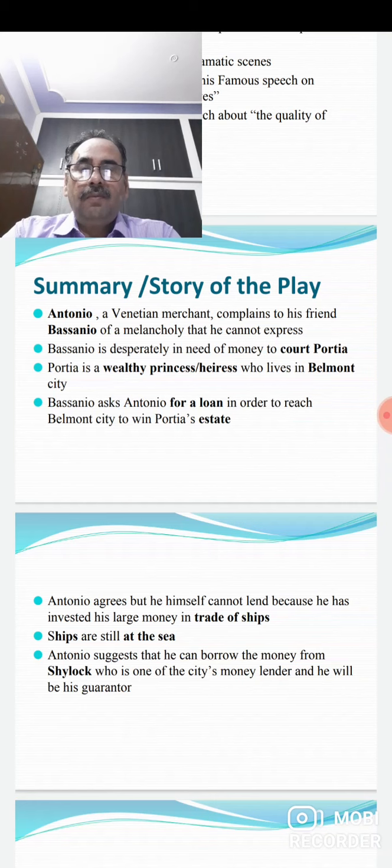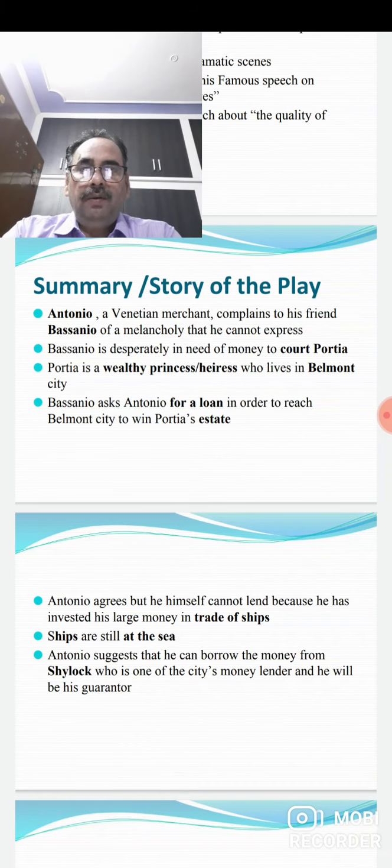So, Bassanio wanted to marry Portia, and therefore he needed some money so that he could reach the city of Belmont and then offer his proposal to Portia.